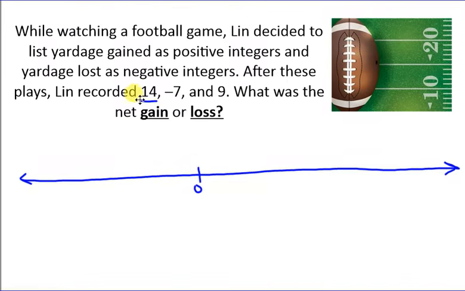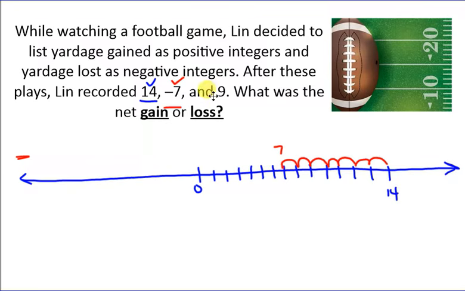So the first one is 14. So 1, 2, 3, 4, 5, 6, 7, 8, 9, 10, 11, 12, 13, 14. So here we have 14. Okay, so we got that checked off. Then they lost 7 yards. So I'm going to go back 7. So 1, 2, 3, 4, 5, 6, 7. And so that's 14, 13, 12, 11, 10, 9, 8, 7. So we're still at positive 7 yards because only on this side are we negative. So we checked off the negative 7.